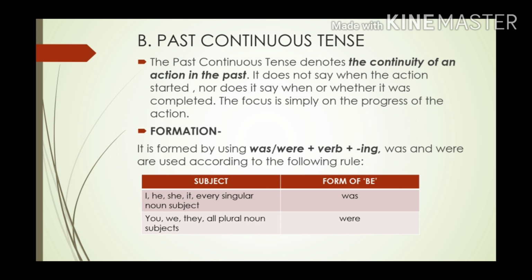With I, he, she, it, and every other singular noun subject, we use was. For example, I was, he was, she was, it was, etc. And when we have you, we, they, or all plural noun subjects, then we use were. For example, you were, we were, they were, etc.